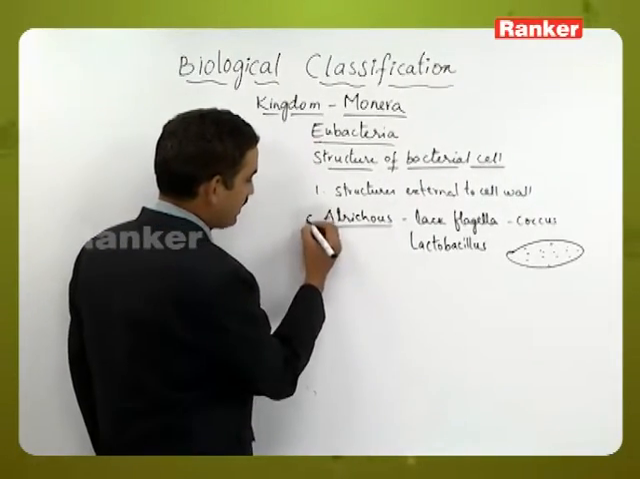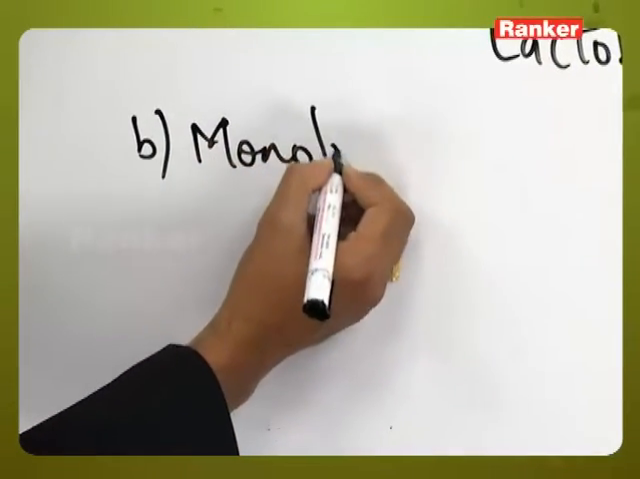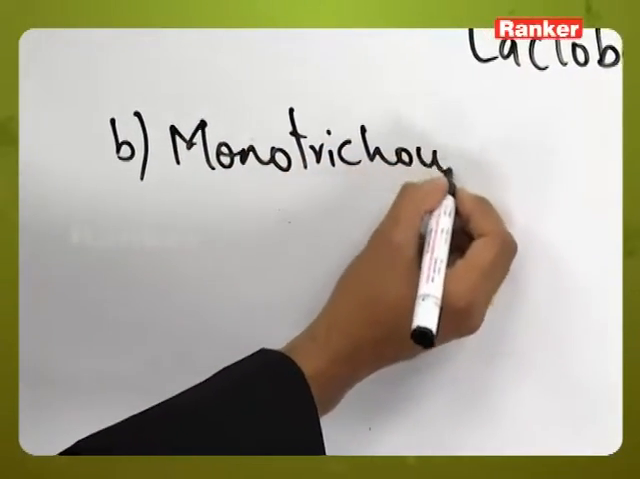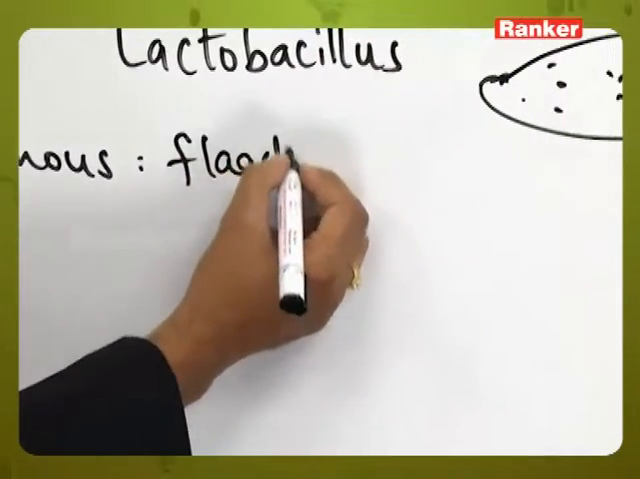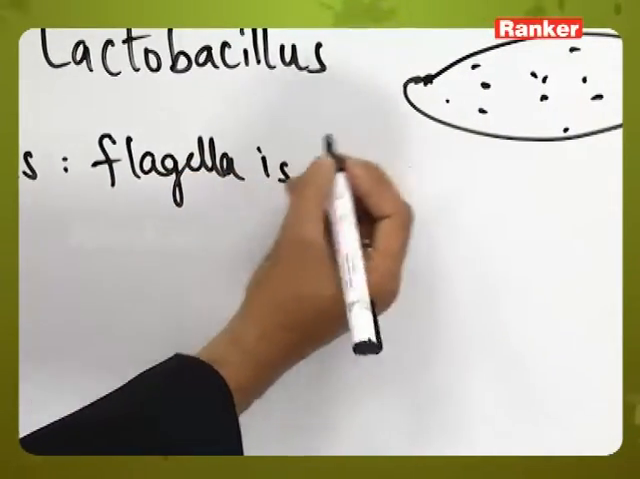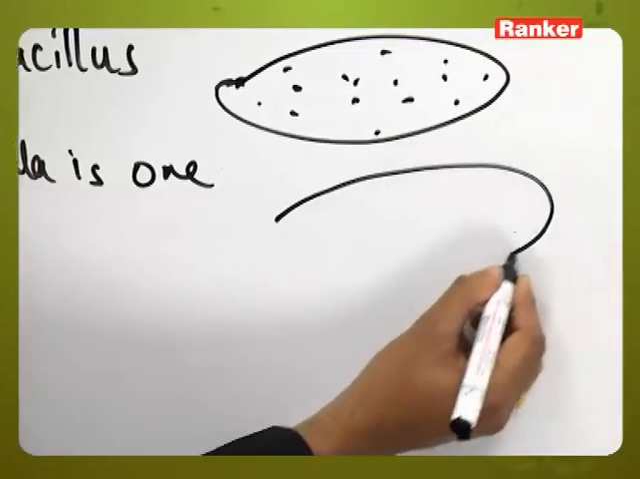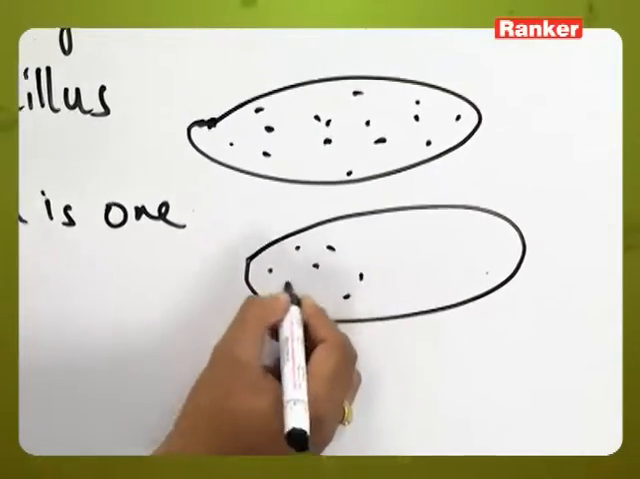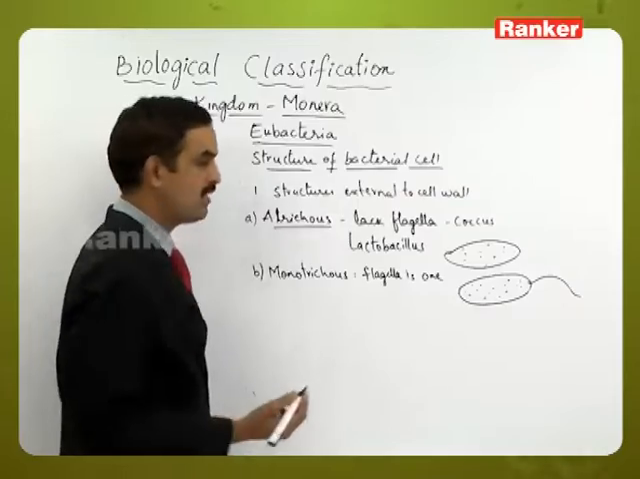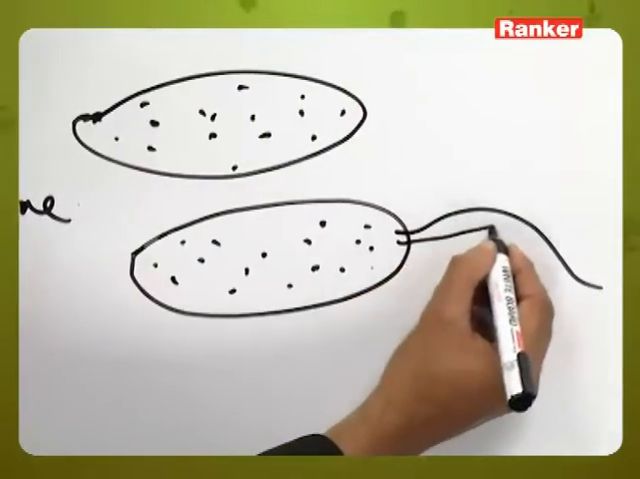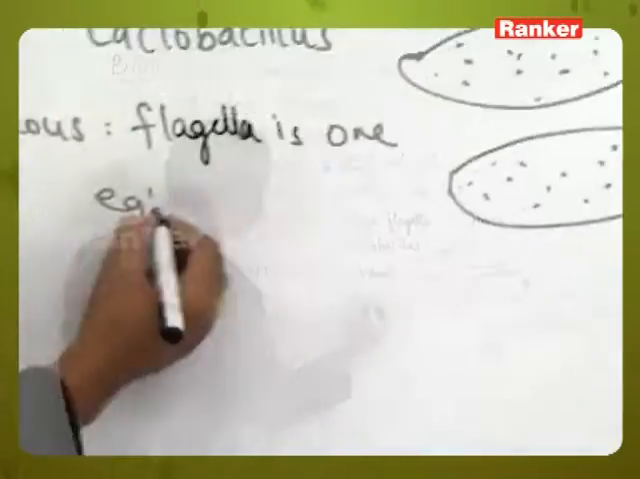Then the second one is monotrichous. Mono means single, one flagellum, and it is present on one surface or one pole. Only on one side the flagellum will be present. This can be seen in examples like Xanthomonas.